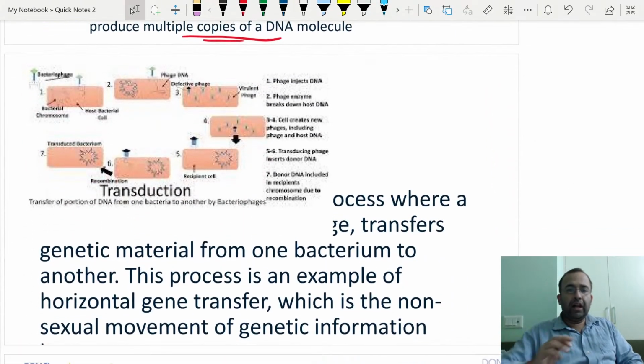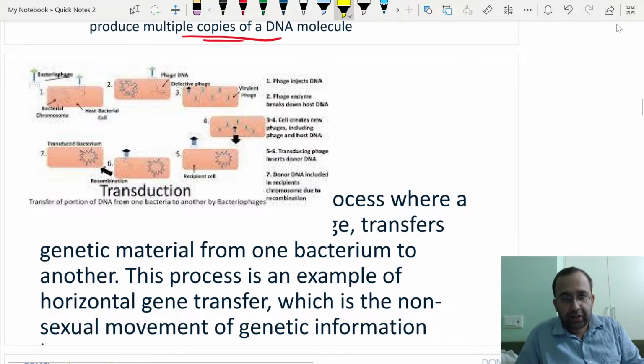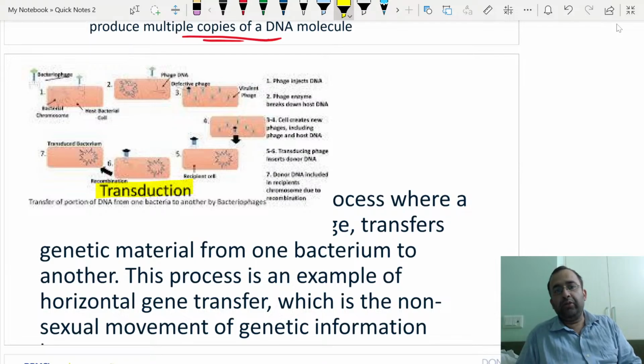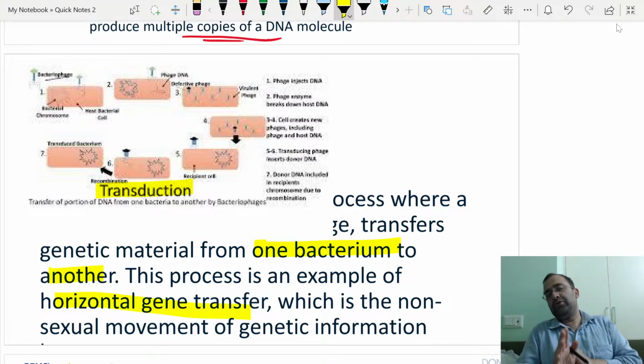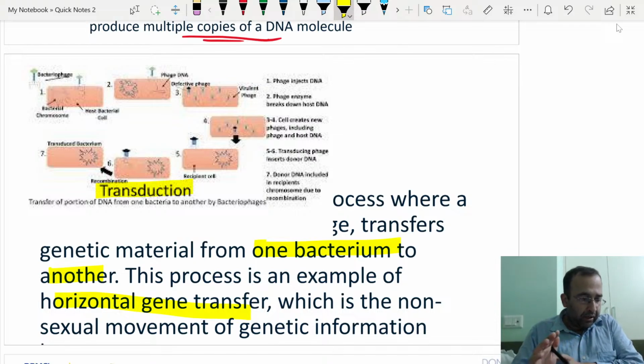And lastly, this is transduction. In transduction, there is involvement of a bacteriophage. So phage injects the DNA into the bacteria. There is transfer of genetic material from one bacterium to another with the help of bacteriophage. This is horizontal gene transfer, and it is non-sexual movement of genetic information. Even transformation is non-sexual.